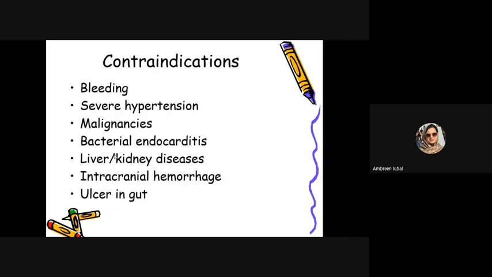Contraindications of anticoagulants. The major contraindication is bleeding. We are not going to use these anticoagulants in a person who already has bleeding disorders. Severe hypertension: we are not going to use anticoagulants in a patient with severe hypertension. Also malignancies, bacterial endocarditis, liver and kidney diseases, intracranial hemorrhages, and ulcers present in the GIT, gastrointestinal tract. If the ulcers are already present, we are not going to use them.